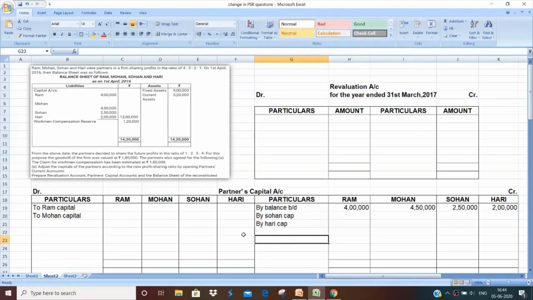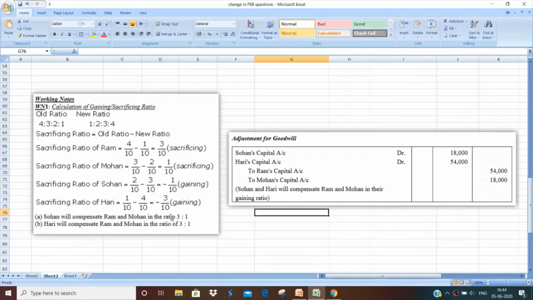Now, as we calculated in the gaining ratio, Sohan will compensate Ram and Mohan in the ratio of 3:1. Now, the amount that is to be debited to Sohan's account is 18,000. So, when we look at the capital account on the debit side, in case of Ram has to get 54,000.